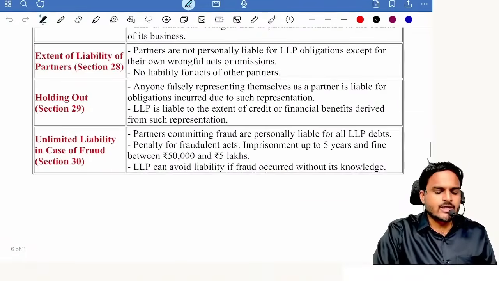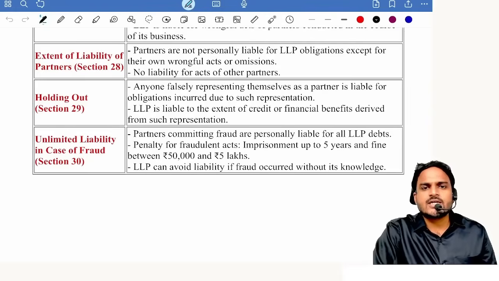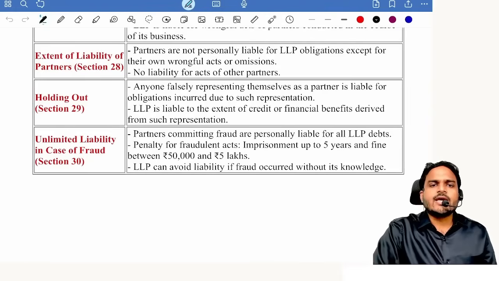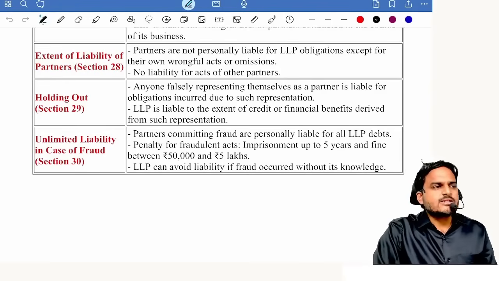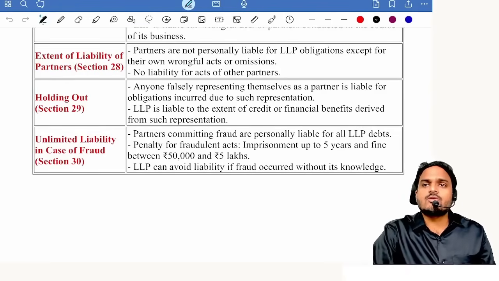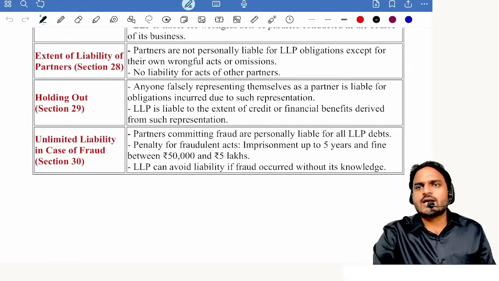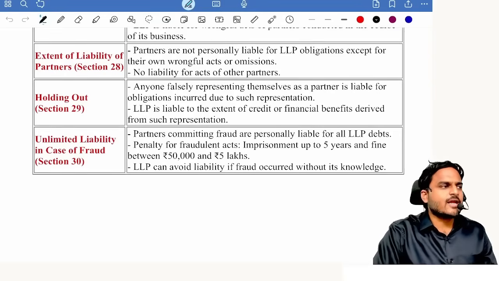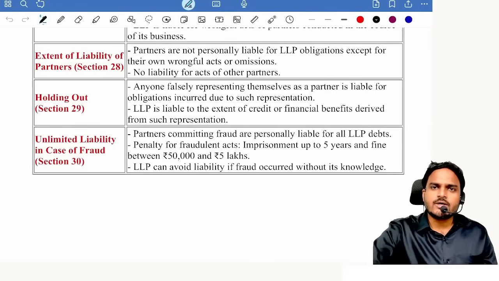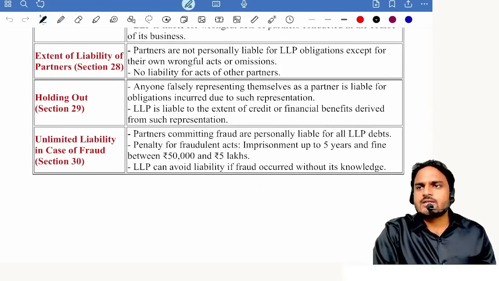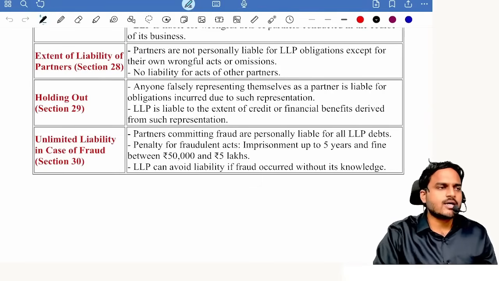Next one, holding out. In case of holding out also, anyone falsely representing themselves as a partner is liable for obligations incurred due to such representation. However, LLP is liable to the extent of benefit derived from such representation. I told you that representation can be express or implied. Express means you are telling that you are a partner to the firm. Implied means we are telling that you are partners and you kept silent. That means your conduct itself is sufficient to show you are making a representation. Getting my point? Because of this representation, if LLP is getting any loan, you are liable to the third party. First of all, LLP is liable to refund that financial benefit, refund that credit. If LLP is not doing so, they will ask you only.